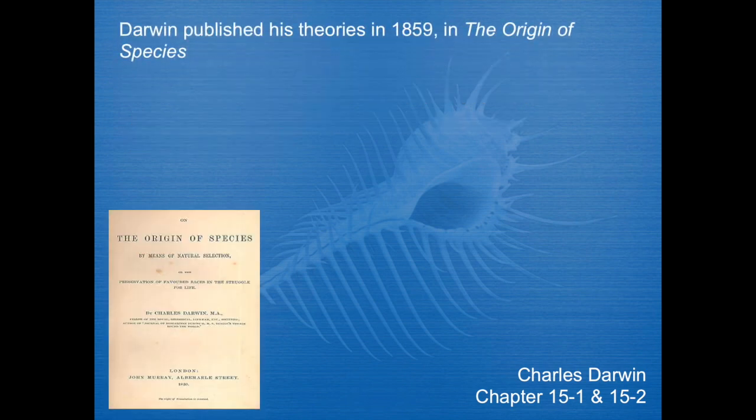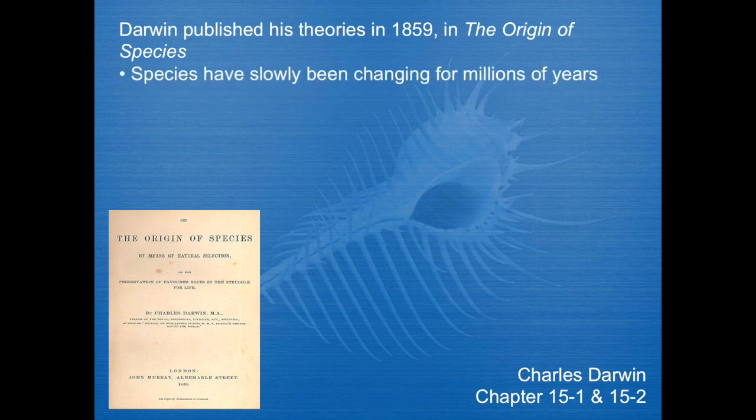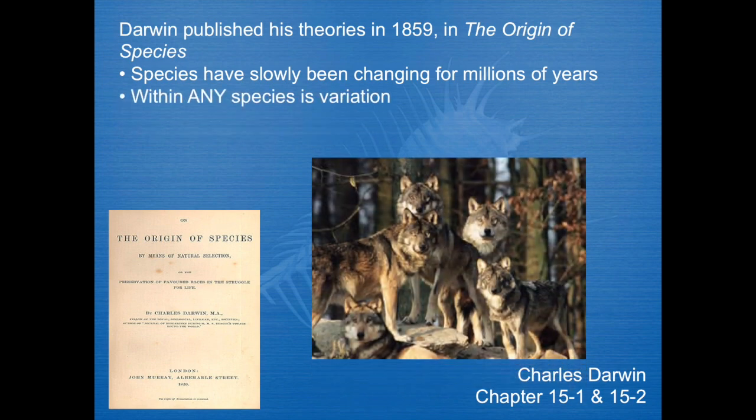So finally, Darwin, in 1859, roughly at the age of 50, published his book, The Origin of Species, which really did change our perspective on life. He argued that species have been changing for millions of years. He argued that within any species, there is variation.